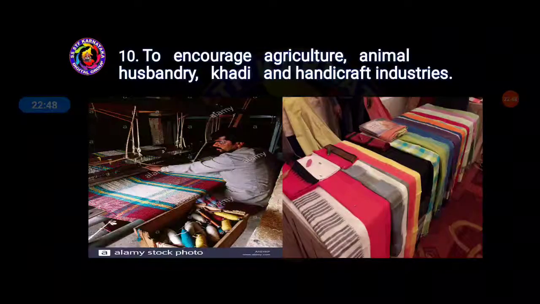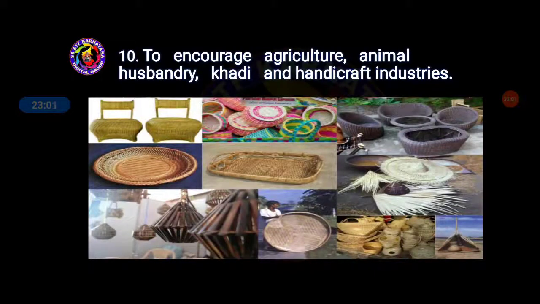For example, students, from plants only we are getting clothes and all. These are nothing but a type of cloth we wear, right? This is nothing but khadi. So they are encouraging the khadi industries also, and these are the things we make by hand, handicrafts. Okay, handicraft industries. You can see these are the things available by hand. These are nothing but handicraft industries, so they are encouraging this also.